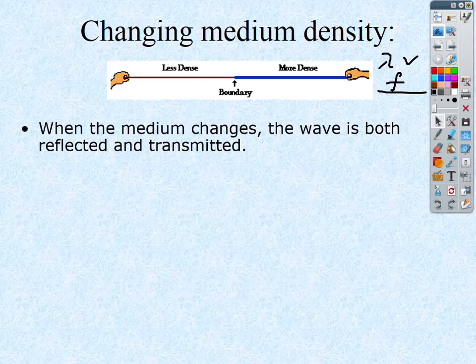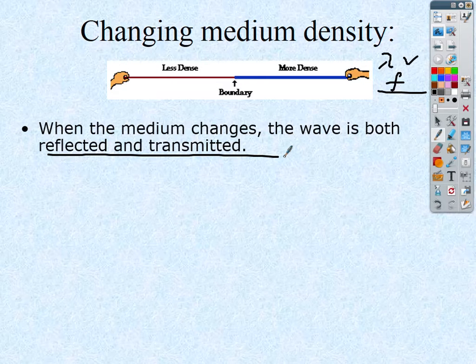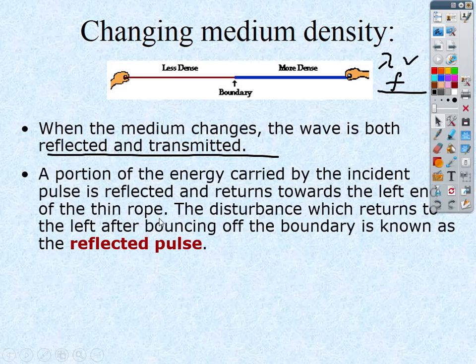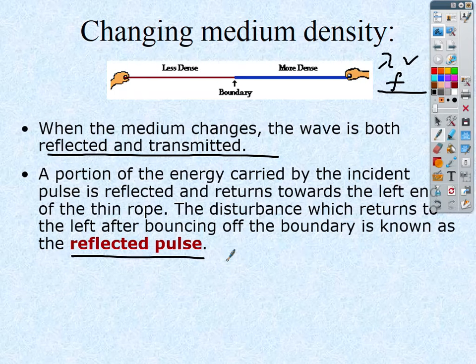All right, what will happen is we do create two types of waves. So this is where you're going to see lots of words, and really all I want to focus on is what do these two words mean? The wave will be both reflected and transmitted. Part of the wave will get reflected. It will bounce back. That is what we call the reflected pulse. So it goes in and reflects back.